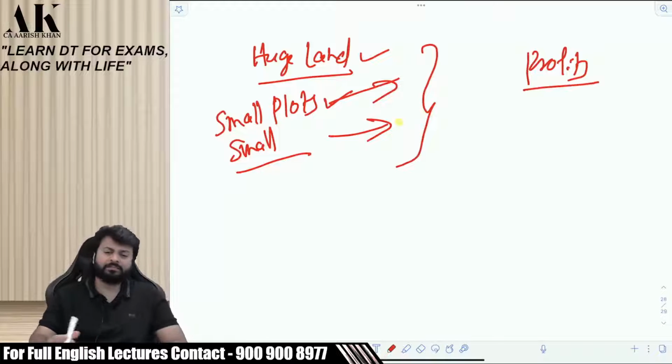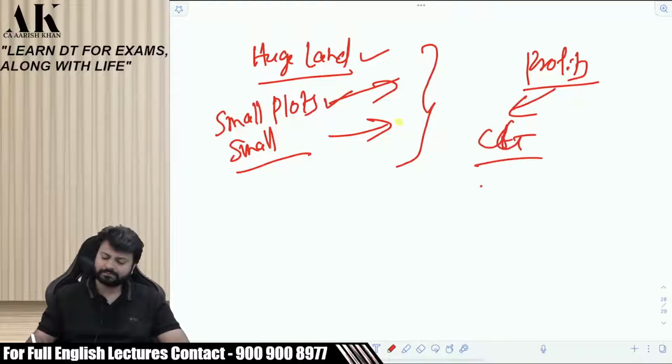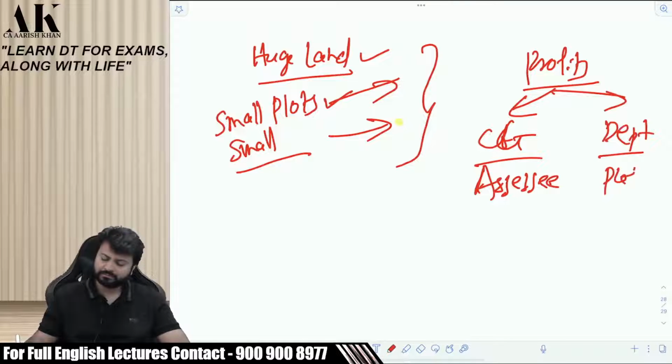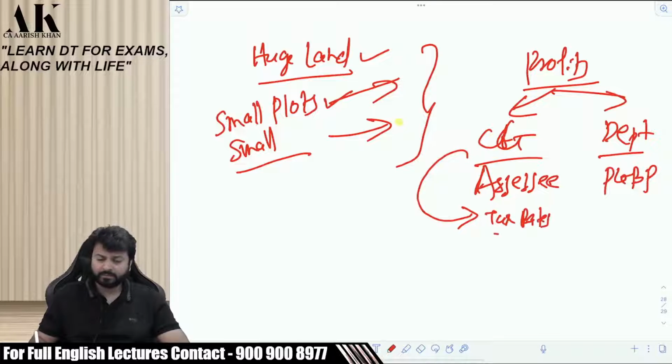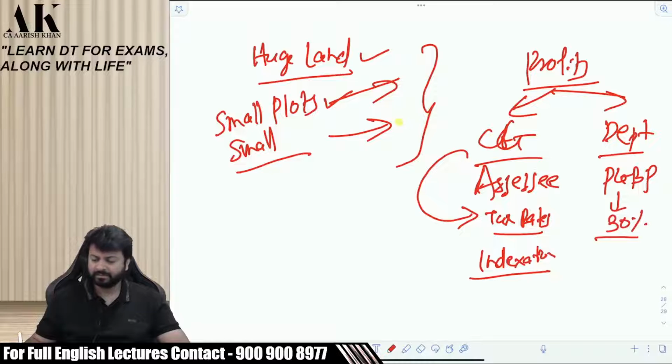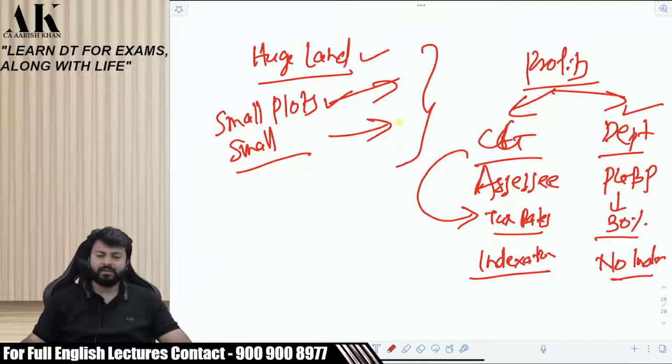Where will it go? Please tell. The assessee is saying capital gains. The department is saying PGBP. Now, why is the assessee saying capital gains? Because in capital gains, tax rates are lower. Do you agree? In capital gains, you get indexation. In PGBP, tax rates are higher, 30% taxes are there, and no indexation in PGBP. That's the reason the department is pulling the assessee under PGBP, and the assessee is pulling itself under capital gains. So what do you feel? Where will it go? PGBP or capital gains?